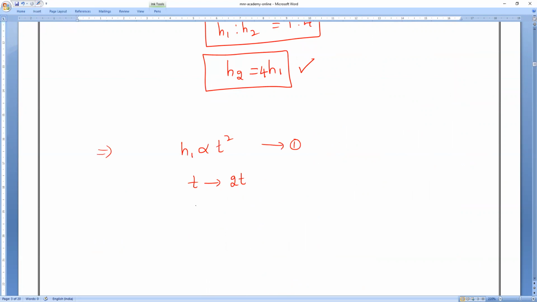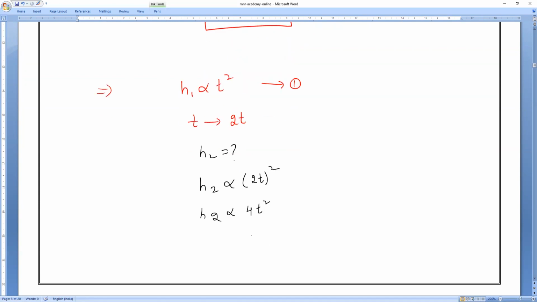t becomes 2t. Then what is the new height they are asking? Very simple. H2 is directly proportional to, instead of t, we will write (2t) whole square. So H is directly proportional to (2t) square, which means 4 times t square. Am I right or wrong? That's all. Then H2 is directly proportional to 4 times.